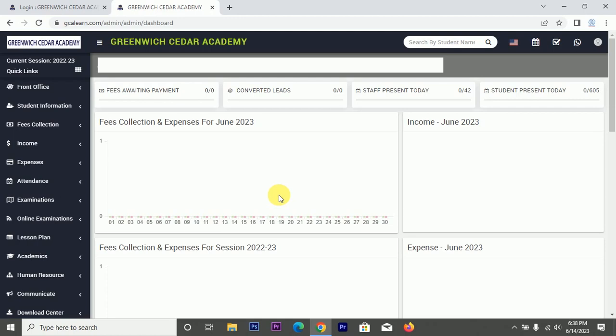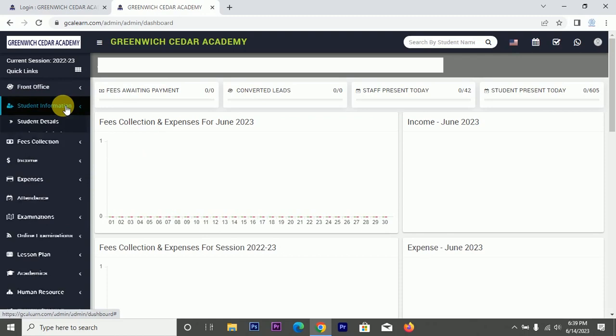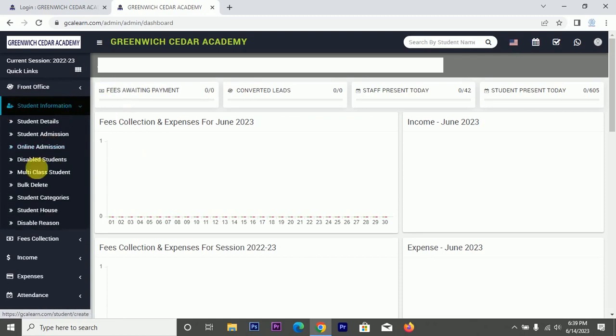Every student's record has to be on this platform. So the first thing you do is to register every student that comes into the school, so that you can have their record. Then when you have their record, whatever you want to do with it, you can decide to do it. So the first thing we do now is to register students, and to do that, of course, you have to navigate through the necessary menus to do all that.